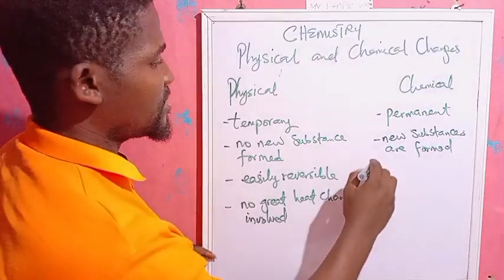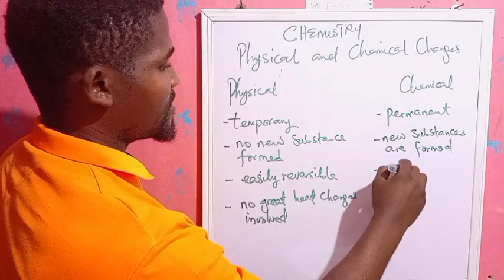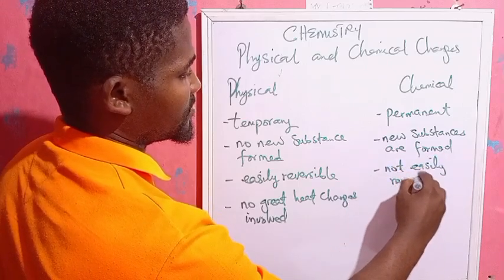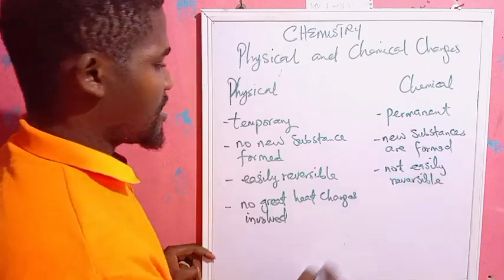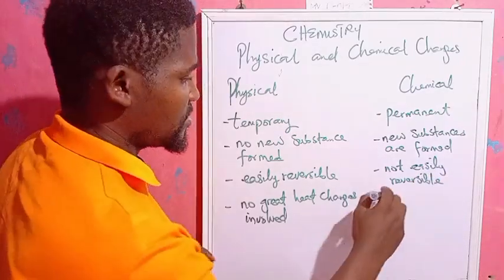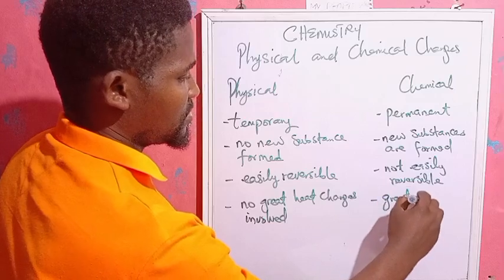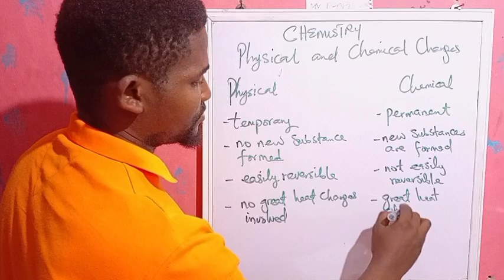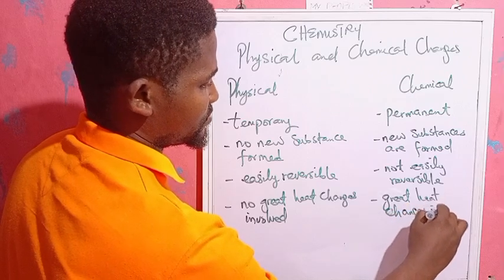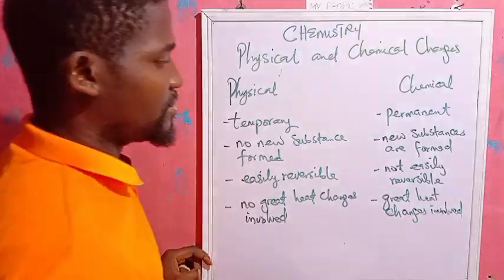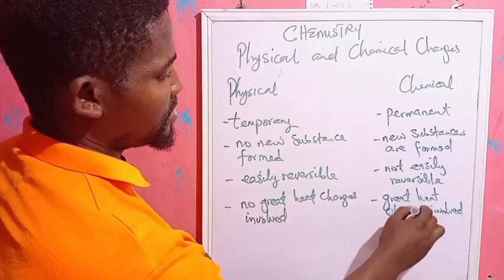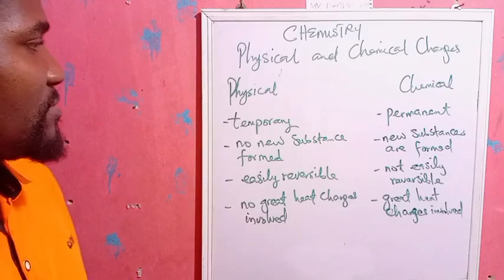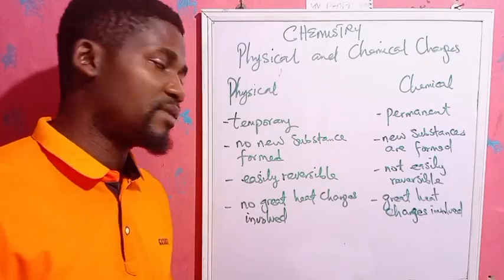And then we also say that they are not easily reversible. And then it needs great heat changes. Great heat changes involved. I hope you can see this. Now let's look at some examples of physical and chemical changes.